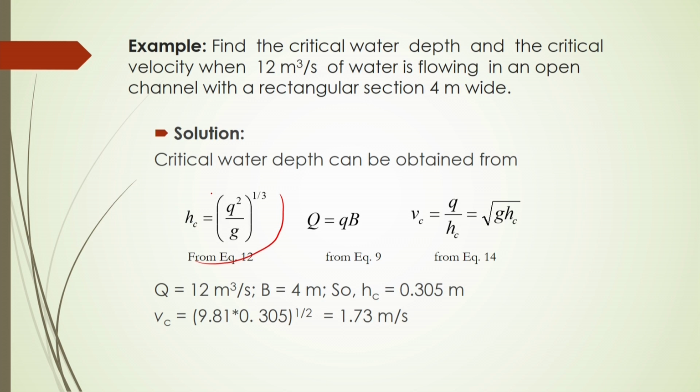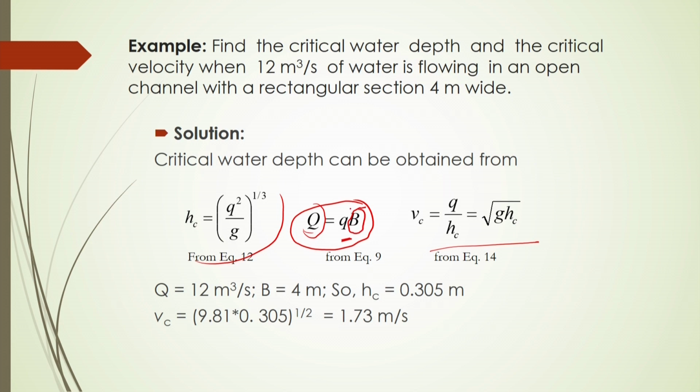AC means critical water depth, which is related to the discharge per unit width q, and discharge Q is equal to small q into B, and V c is given to you here. First of all, you have to calculate the small q, because you know capital Q and also B.